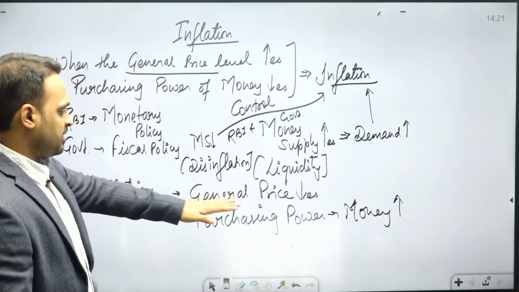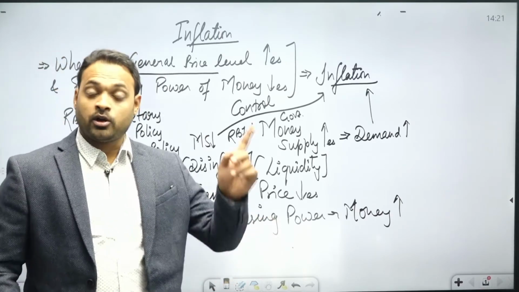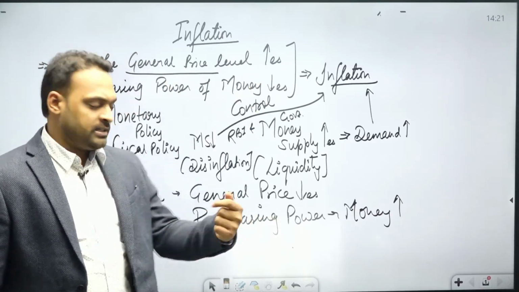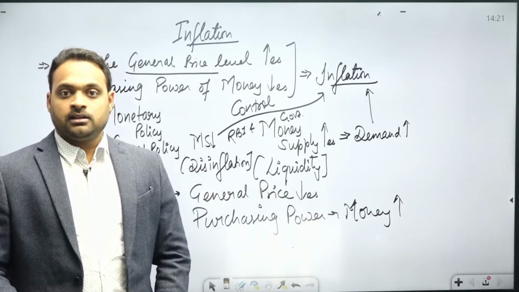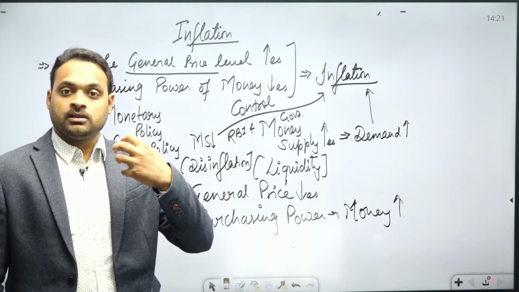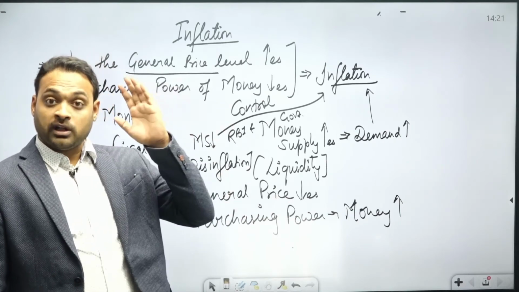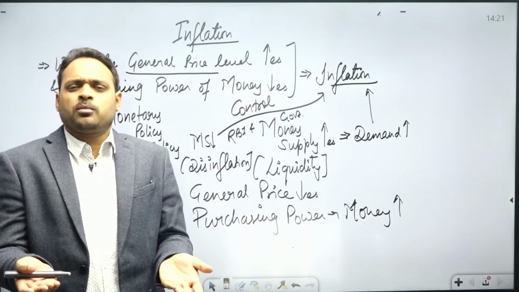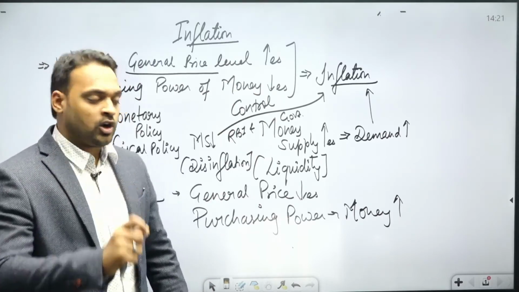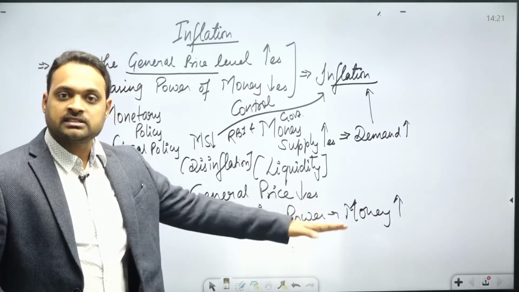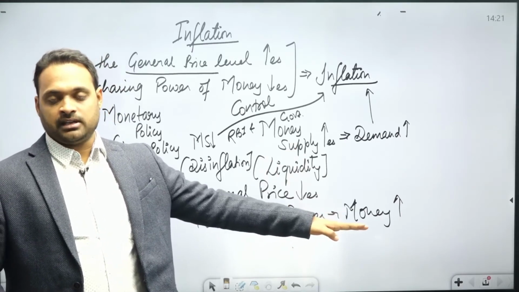So the first statement I think is clear. The commodity of 1000 will become 50 rupees. That means the general price level decreases. And the commodity which I needed to buy at rupees 1000 is available at only rupees 50. That means the purchasing power of money in the economy increases. So this is called deflation in the country.